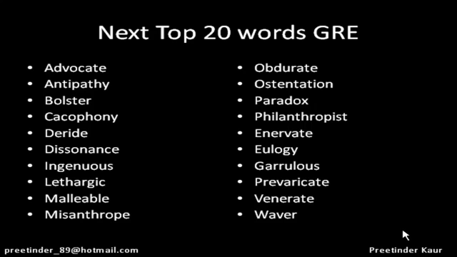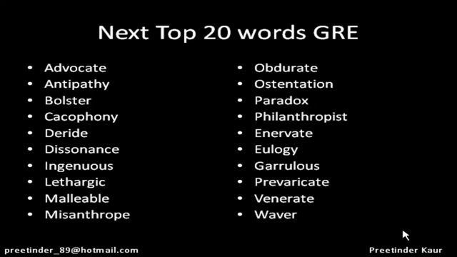Dissonance is when there is no resonance in your opinions. Your frequencies don't match, or there is a lot of conflict in opinions. Ingenuous is a person who's not able to hide his feelings, who's not at all diplomatic. Lethargic is related to lazy. Malleable, something that can be changed into another shape or form by the use of force. Misanthrope, a person who hates someone. Obdurate is directly related to obstinate or stubborn, who is resistant to authority.